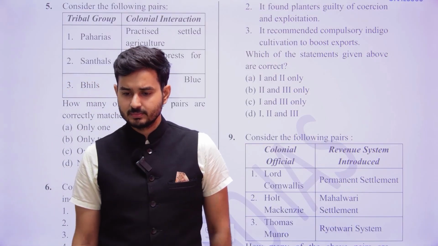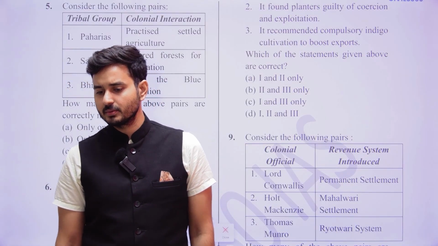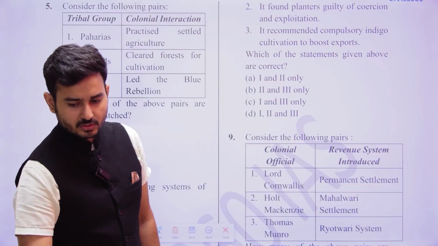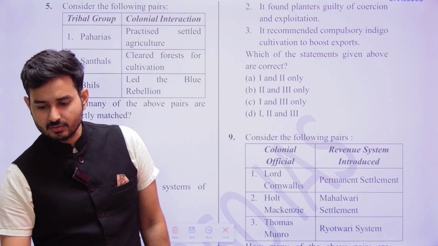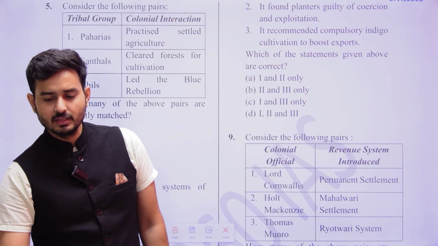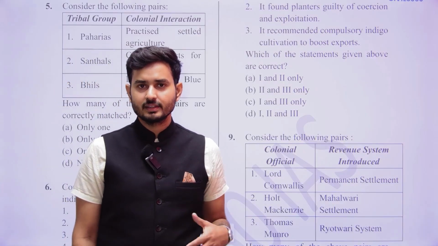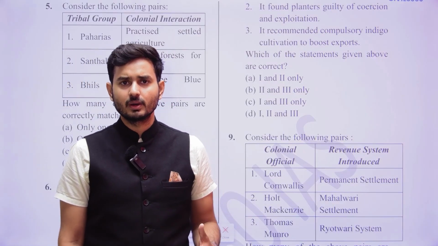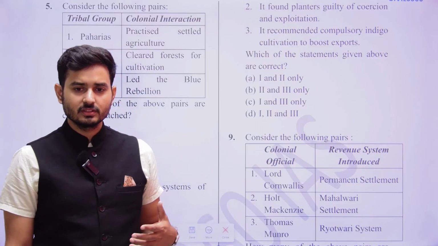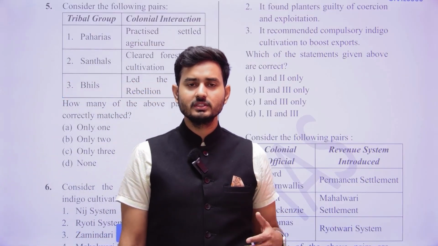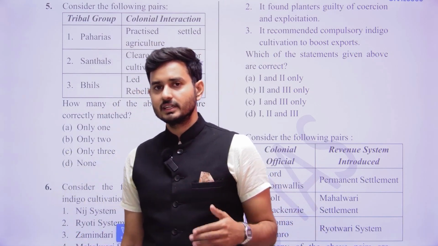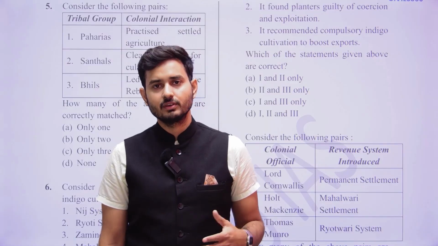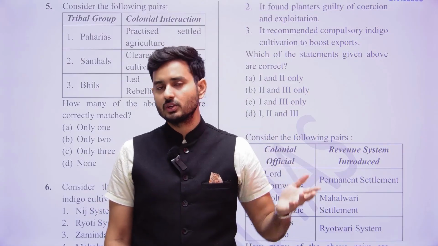Obviously not, because they were the Pahadi people, so they would have done shifting cultivation, because the people who reside on the mountains generally did shifting cultivation, not settled, because settled agriculture generally happened where? On the plains. So that was the logic.